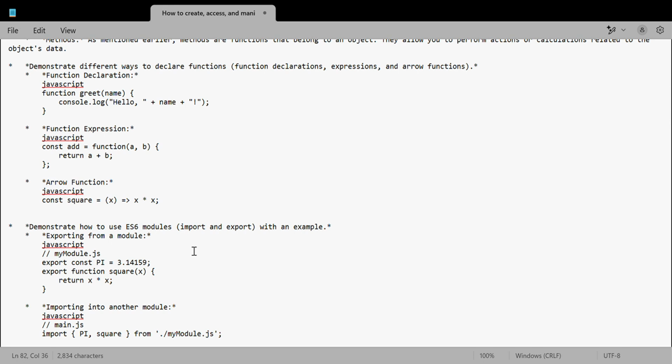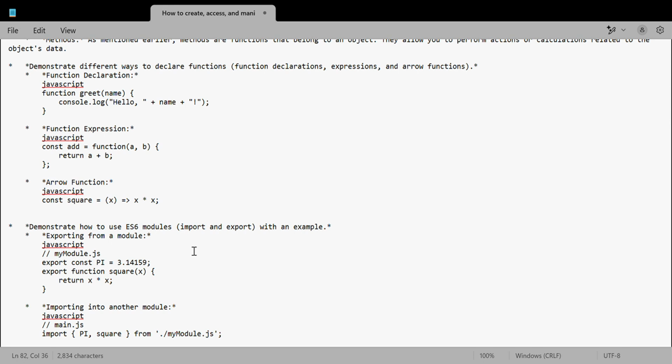Coming to the next, importing into another module. Here we discuss how we import the objects that we have exported above. We simply use the import keyword, and within the braces we put the names which we have exported previously. The syntax is import, braces with the variables which we have declared, then from the module, which module we have created.